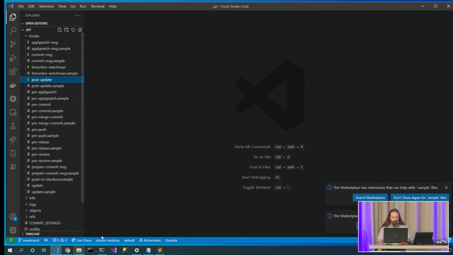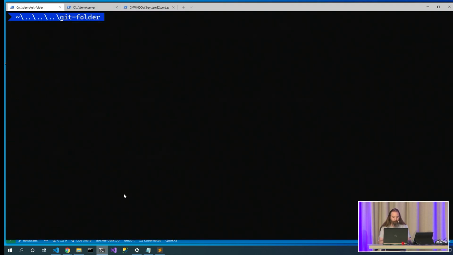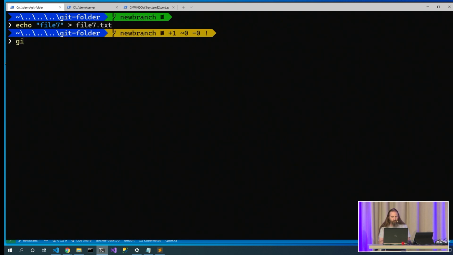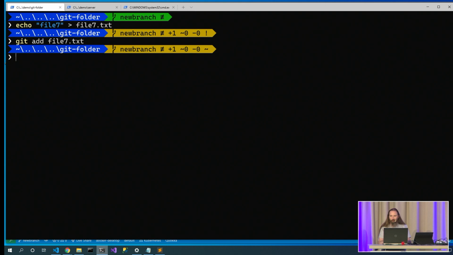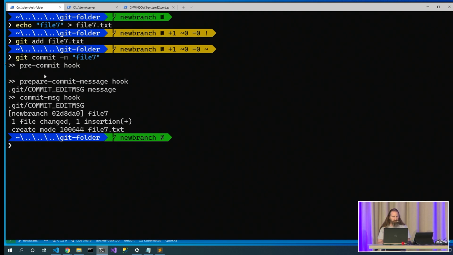So let's do some history and take a look at when those hooks happen. Let's say echo file 7, and we'll redirect that to file7.txt, git add file7. Nope, no hooks yet. Git commit -m file 7. Oh, we've got a pre-commit hook, a prepare-commit-msg hook, a commit-msg hook, and those are the three hooks that just got executed. Now, in the prepare-commit-msg hook, we got the commit message.